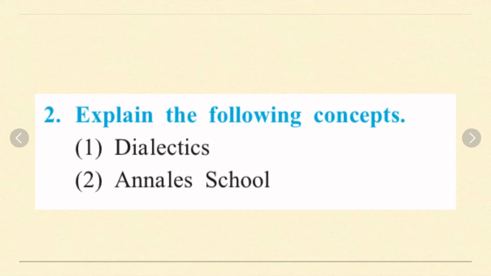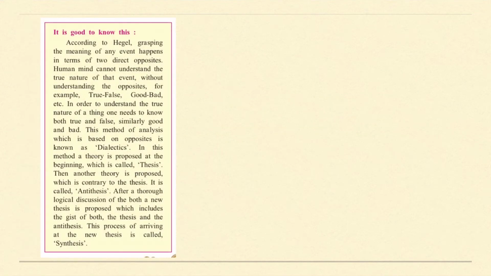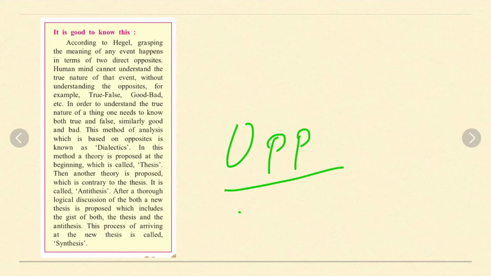So we have studied about dialectics and annal school. In this box we studied about dialectics. What is dialectics? Method of analysis which is based on opposites. We know it is known as dialectics.